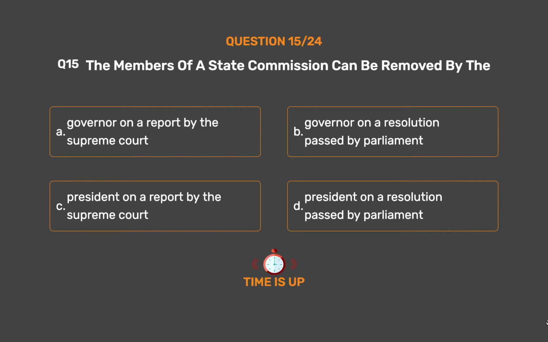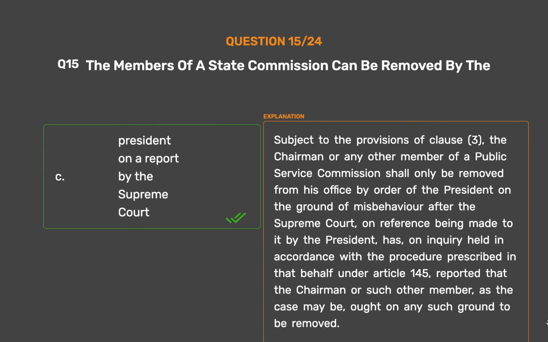The correct answer is Option C, President on a report by the Supreme Court. Subject to the provisions of Clause 3, the chairman or any other member of a public service commission shall only be removed from his office by order of the President on the ground of misbehavior after the Supreme Court, on reference being made to it by the President, has, on inquiry held in accordance with the procedure prescribed in that behalf under Article 145, reported that the chairman or such other member, as the case may be, ought on any such ground to be removed.